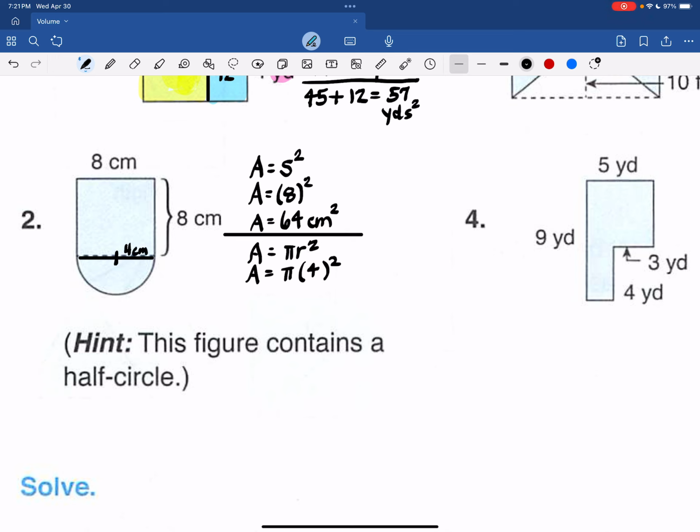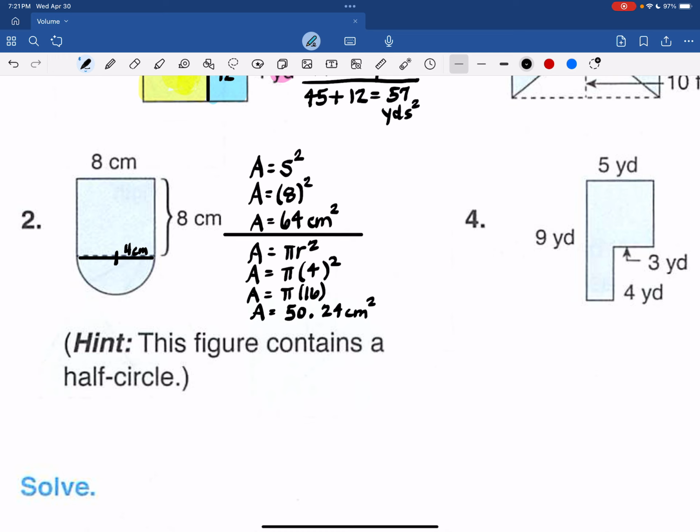So 4 to the second power is 16. So we're looking at pi times 16, and I am going to use a calculator. 3.14 times 16. That is 50.24 square centimeters.